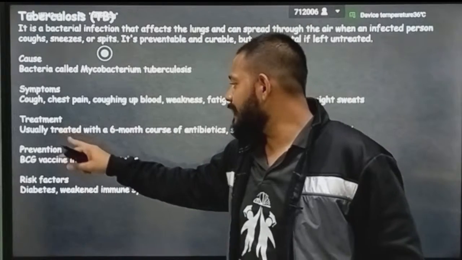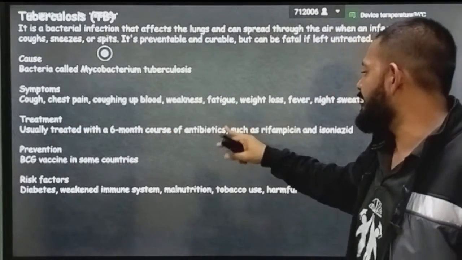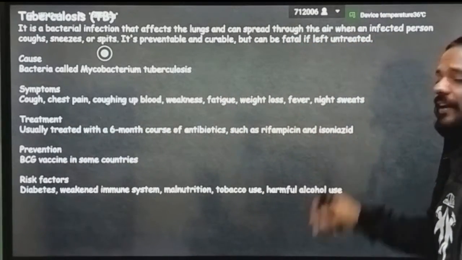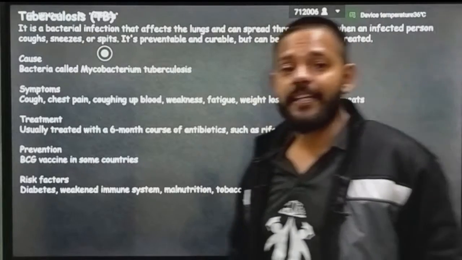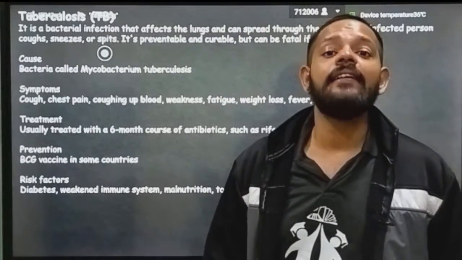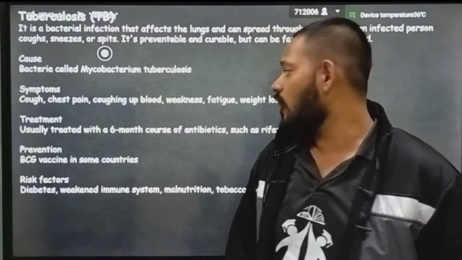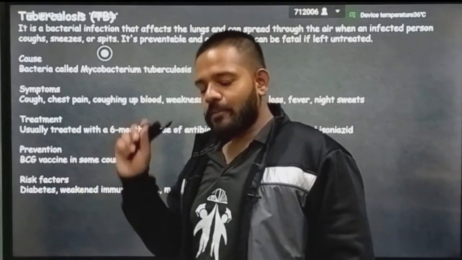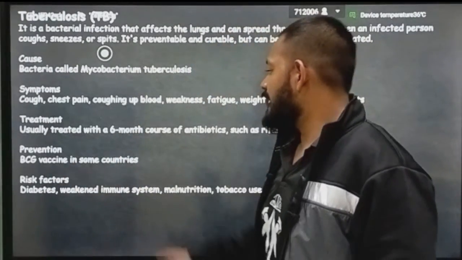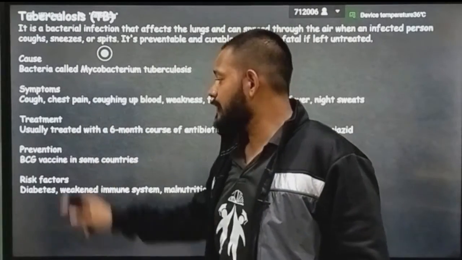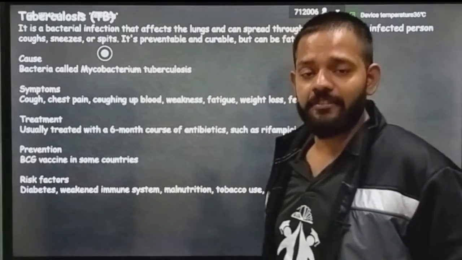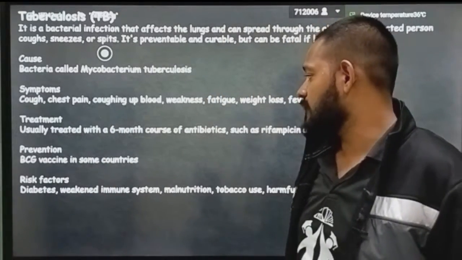Okay, treatment: usually treated with a 6 month course of antibiotics such as rifampicin and isoniazid. इस डिजीज की ट्रीटमेंट के लिए एक 6 ड्रग की रेजिमेन यूज करी जाती है. Okay, that you will study in college, you are going to study in medical college. Okay, prevention, BCG vaccine. Okay, BCG vaccine is the vaccine which is used for prevention of tuberculosis.